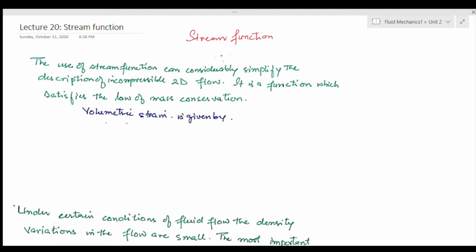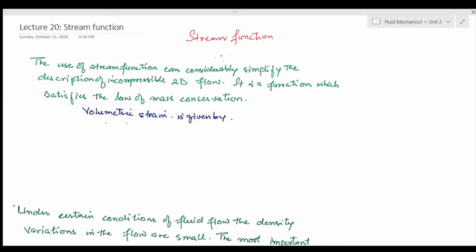Another way to say that would be that if by changing pressure there are density changes, or if there are temperature changes which are causing density changes, then I would say that it is a compressible flow.